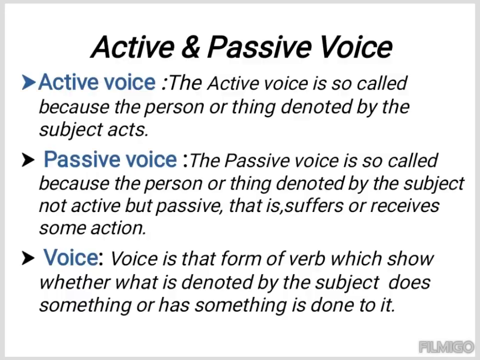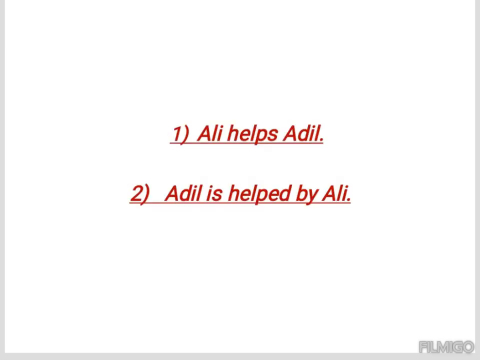Today we will know about active and passive voice. The active voice is so called because the person or thing denoted by the subject acts. The passive voice is so called because the person or thing denoted by the subject is not active but passive, that is, suffers or receives some action. Voice is that form of a verb which shows whether what is denoted by the subject does something or has something done to it.